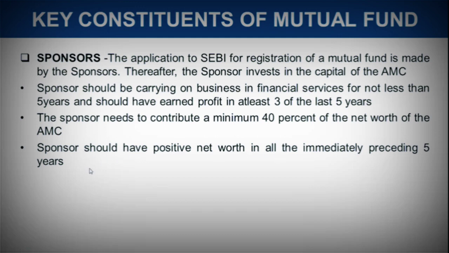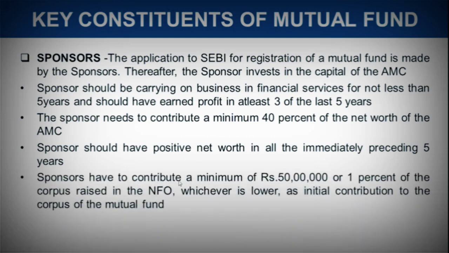Sponsor should have positive net worth in all immediately preceding 5 years. So again, we read that the sponsor should have carried on their own business in financial services. Their business should have positive net worth in the immediately preceding 5 years. So if this year is 2021, the immediately preceding 5 years will be 2015 to 2020, and there should have been positive net worth. This net worth is reflected in the balance sheet of the company, and the profit is reflected in the income statement of the company, presented as financial statements yearly. So that's where we see that the sponsor should fulfill these criteria.